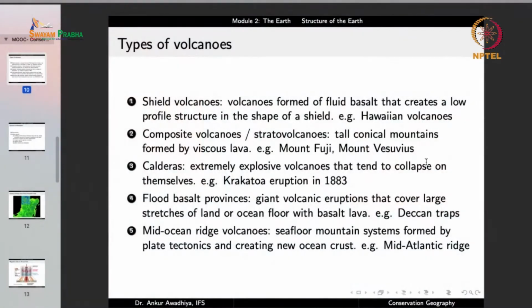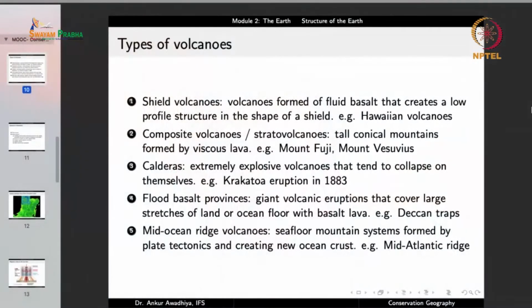So this is a caldera, an extremely explosive volcano that tends to collapse on itself. Once this eruption has occurred, you will not find a shield or a cone, you will just find a big crater or a big lake in that area, because there was a huge explosion and everything that erupted was thrown to very far off areas.